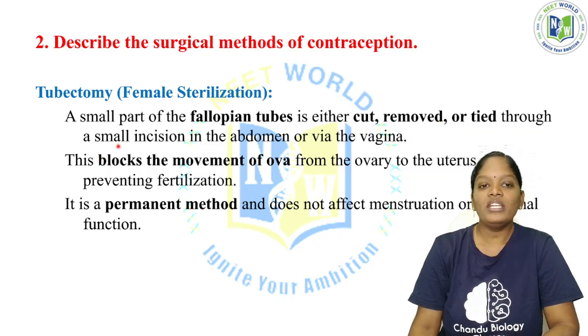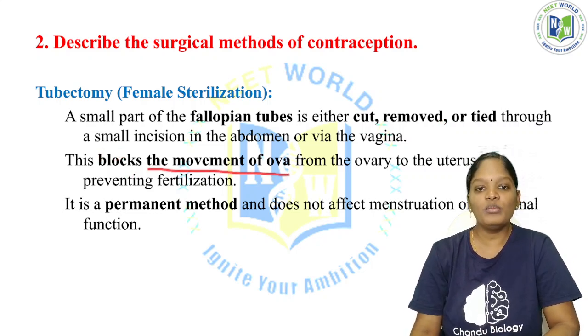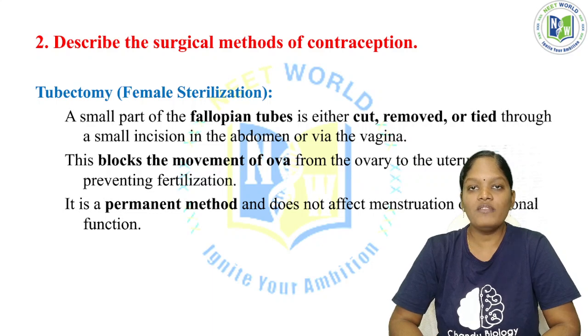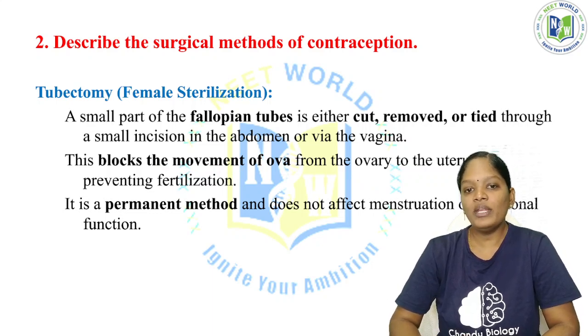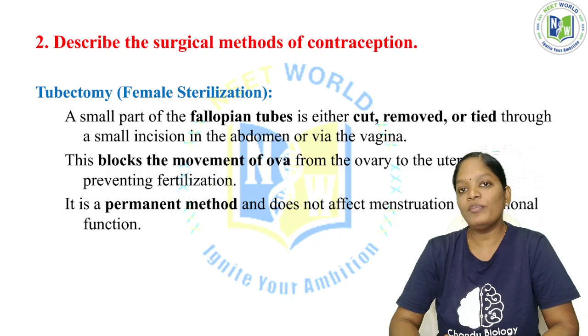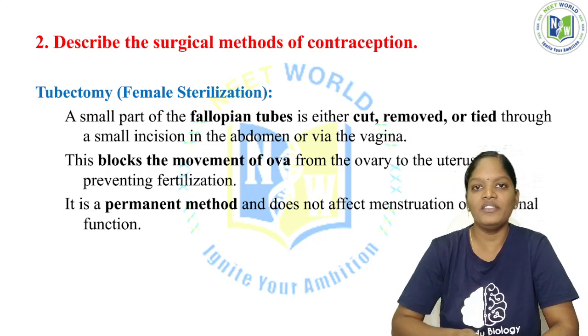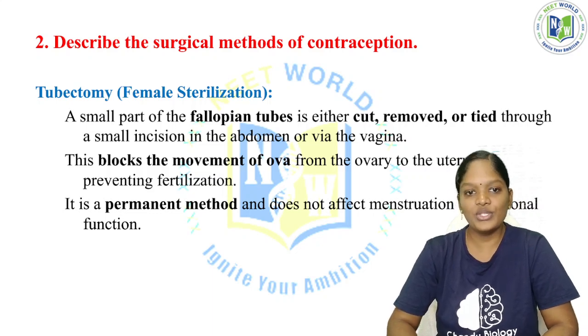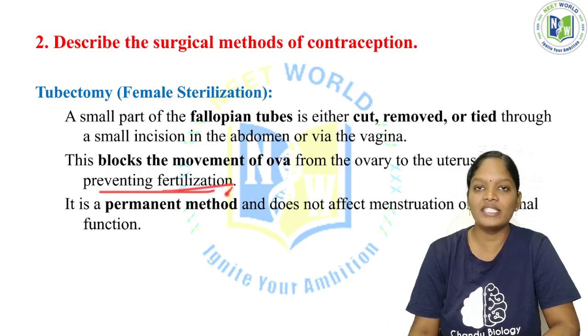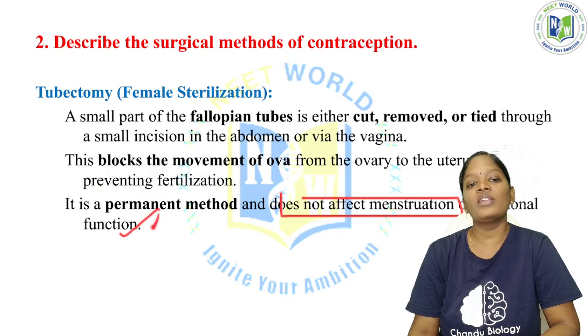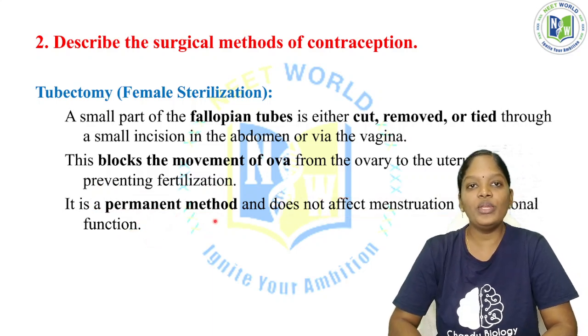Now what is it going to block? This blocks the movement of ovum from the ovary to the uterus, because in the ovary there are lots and lots of ova. If we prevent the entry of ova from the ovary to the uterus, no fertilization will take place. Again, it is a permanent method, and it does not affect menstruation or hormonal function. These are the two important permanent surgical methods to prevent fertilization.